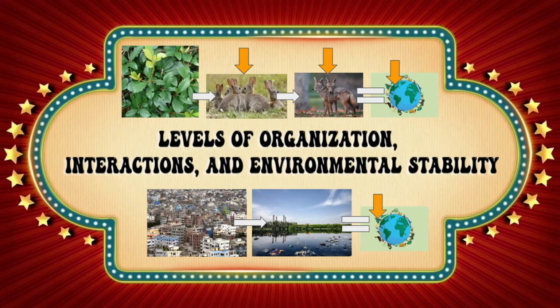Now let's talk about the big picture, how interactions on individual levels impact higher and lower levels, as well as the stability of the entire environment. This can be good and bad in different ways. When the systems function correctly, then stability is assured. However, if a certain level is disrupted, things can go badly.